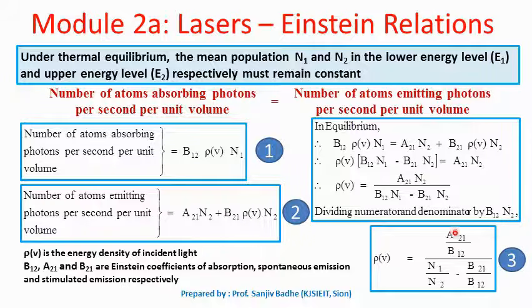N2 N2 will get cancelled, so what will remain is A21 upon B12. Here B12 will get cancelled, what will remain is N1 upon N2, and here N2 N2 will get cancelled and we will get B21 upon B12. So at the end, density of photons is obtained as A21 upon B12 divided by N1 upon N2 minus B21 by B12.